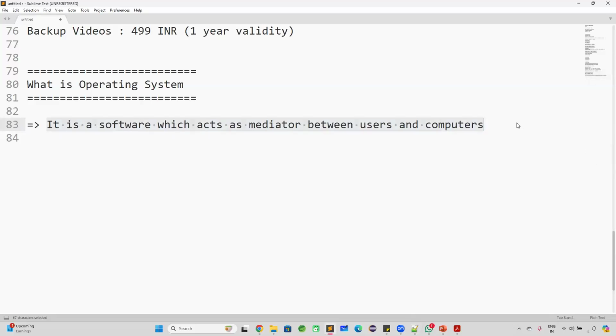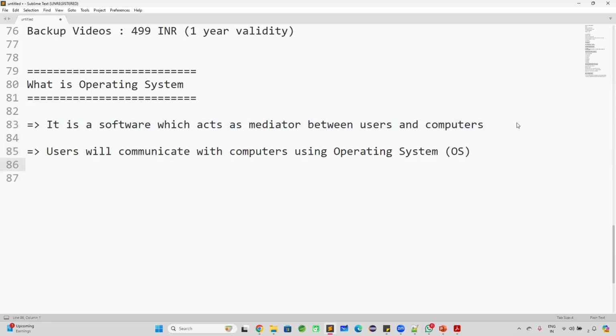So we are the end users. We want to communicate with the computer. Users will communicate with the computers using the operating system. Suppose your computer does not have an operating system, then we cannot use that computer. There is no use of the computer if an operating system is not available. Without an operating system, we cannot use any computer.